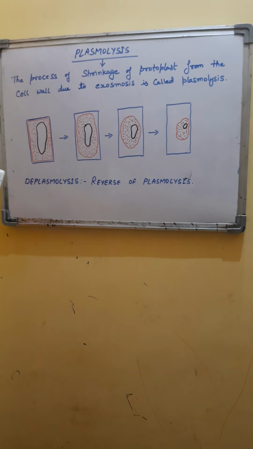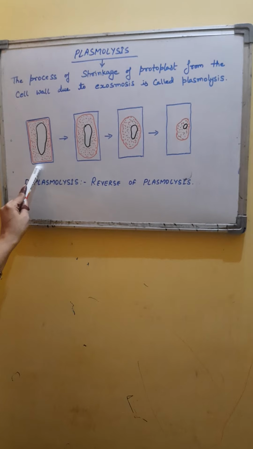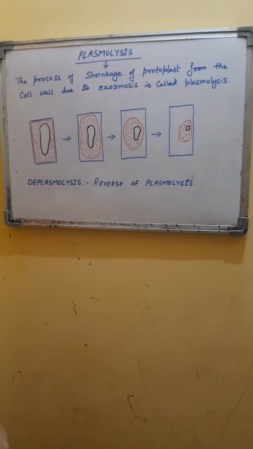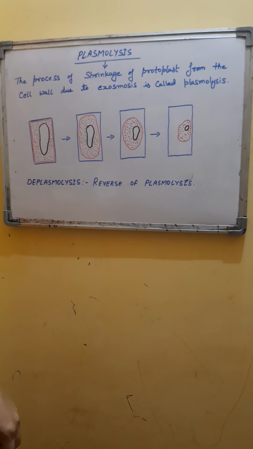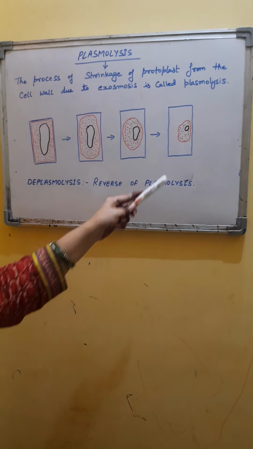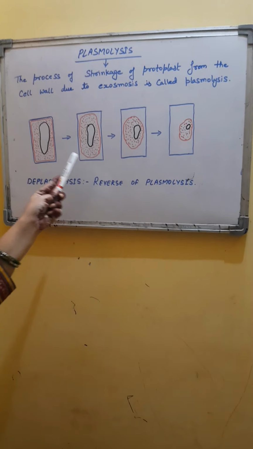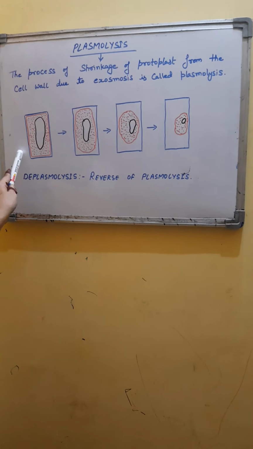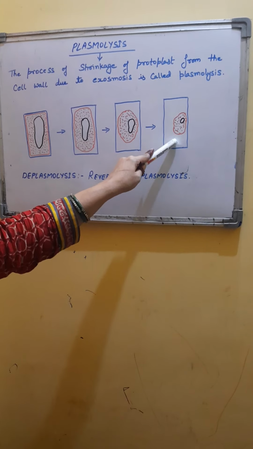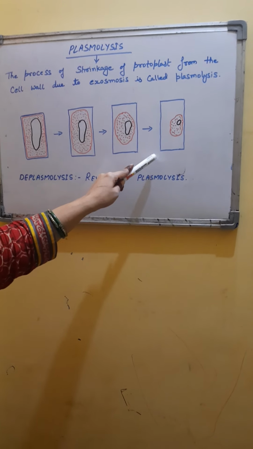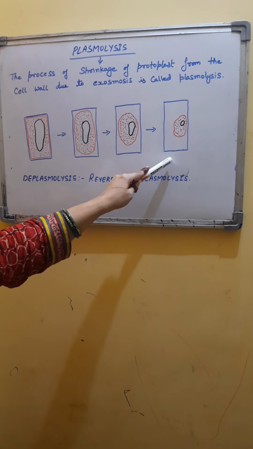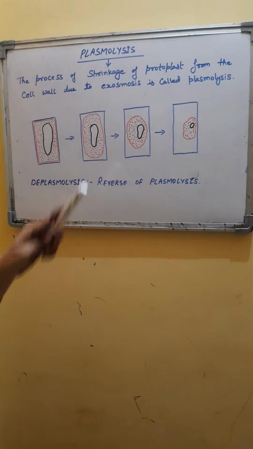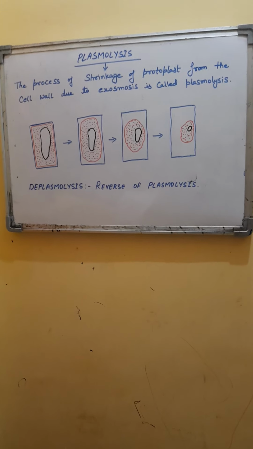So students, if you go through the diagram A, B, C, D, it is showing plasmolysis. Likewise, if you go through the diagram D, C, B, A, it is showing deplasmolysis. Plasmolysis is a result of exoosmosis and deplasmolysis is a result of endoosmosis. So, it is all about plasmolysis.